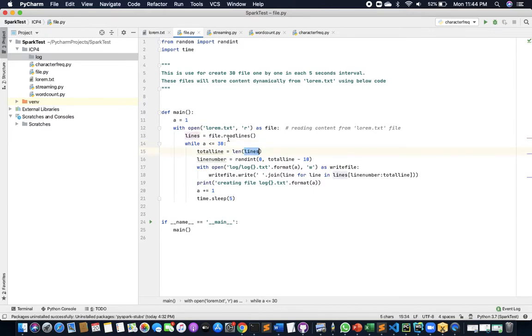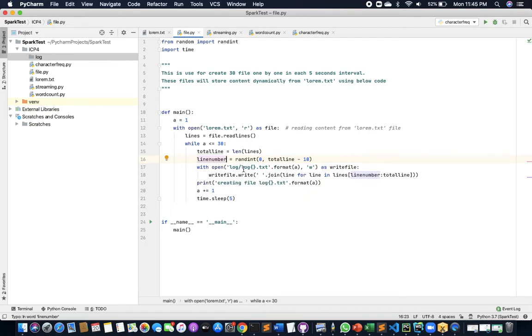The length of each line is put into the total line, and here I am generating a random integer from 0 to the total length. Suppose the total length of the first line is some 50. It will generate a random integer between 0 and 40, and I'll be placing it in this variable called line number.